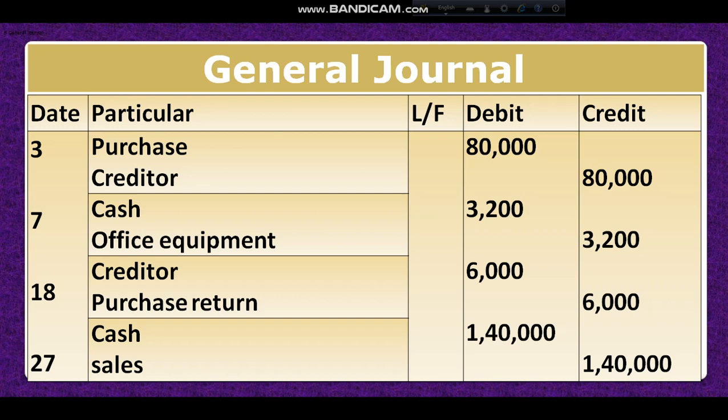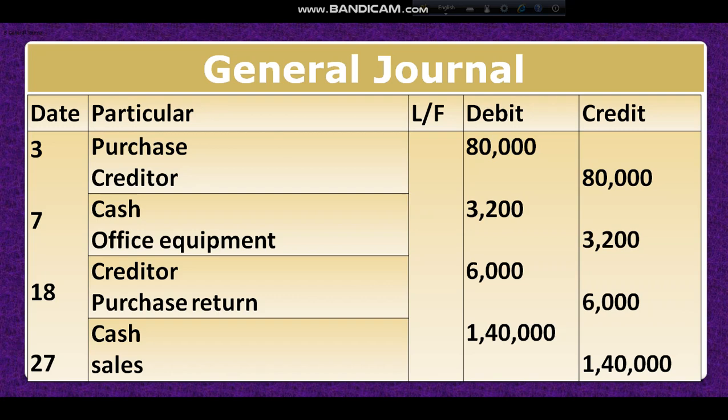If we purchase any goods for selling purpose, that is called purchase. So here, purchase account and creditor account. Dear student, why creditor account? Because the name of Jahan Drugs is mentioned here. That means it is a credit purchase. You know that if we purchase on credit, then the creditor account will be credited because it is our liability. Purchase is an expense, that's why it is debit, and creditor is our liability, that's why it is credit. So the journal is purchase account debit and creditor account credit.